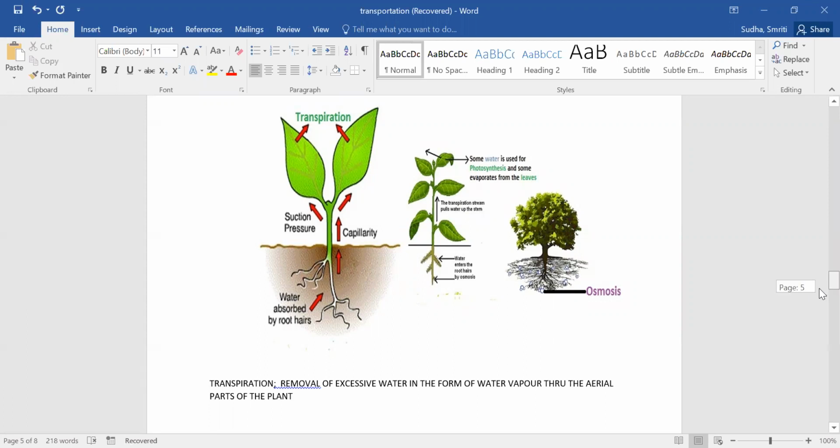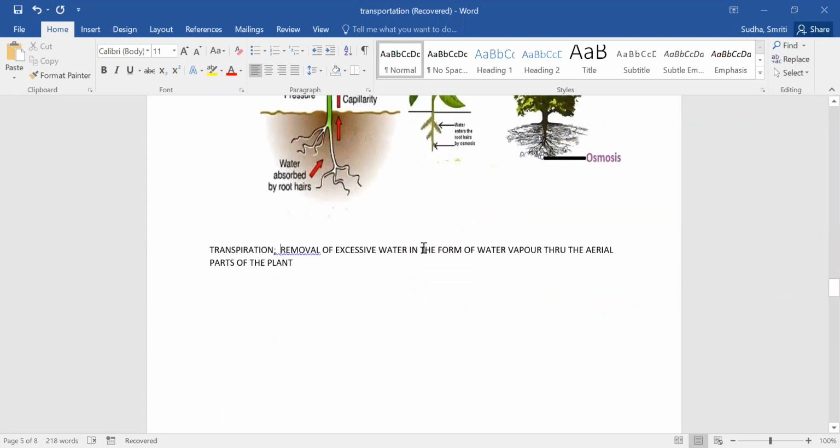Okay, now coming back, why is transpiration necessary? Because transpiration creates a pressure, a water pull pressure, from down to up.